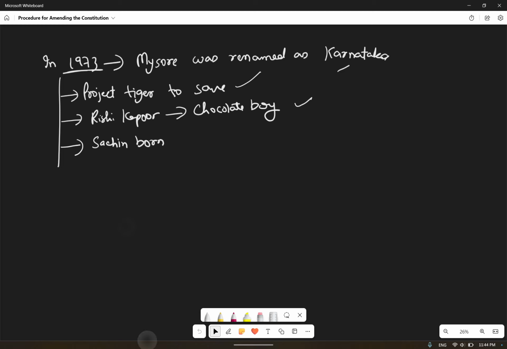We have to focus on our important thing, the Kesavananda Bharati case. This is the point that we have to focus on. Making any change to the constitution is called amendment of the constitution.